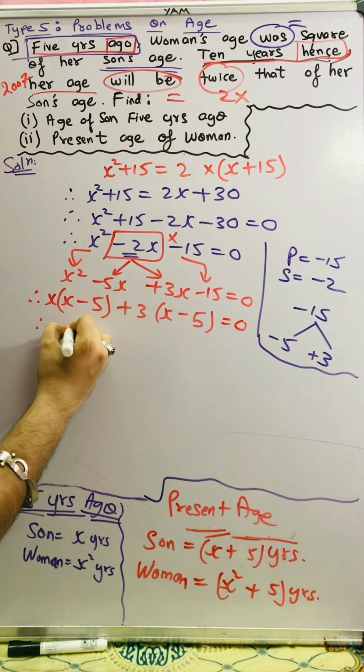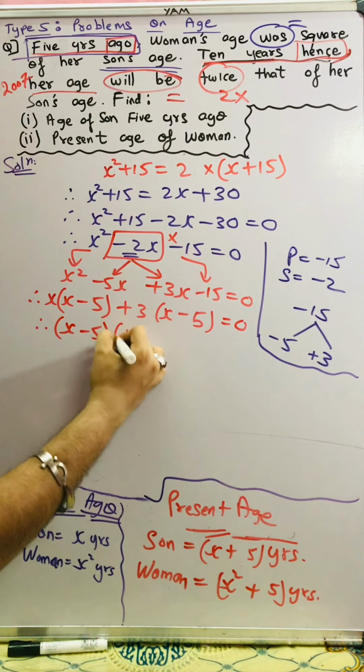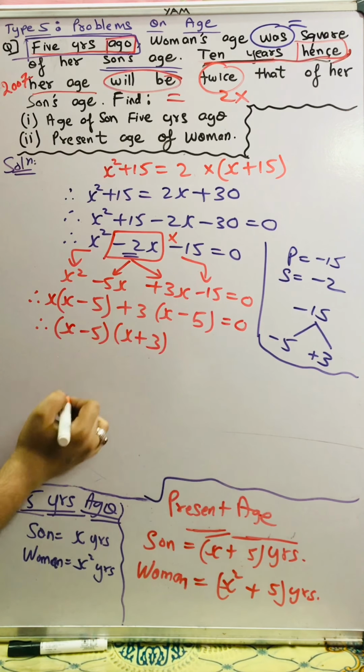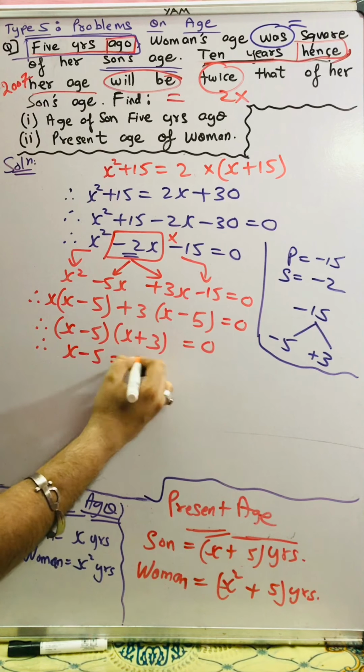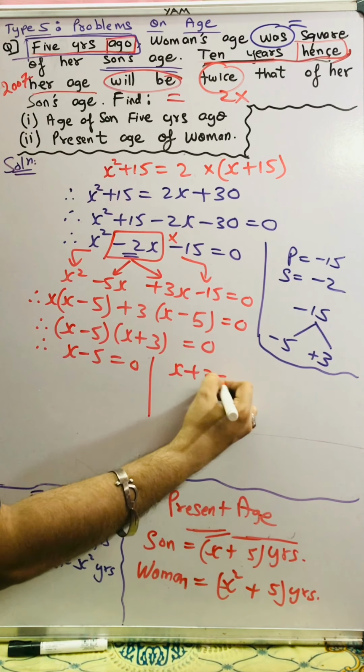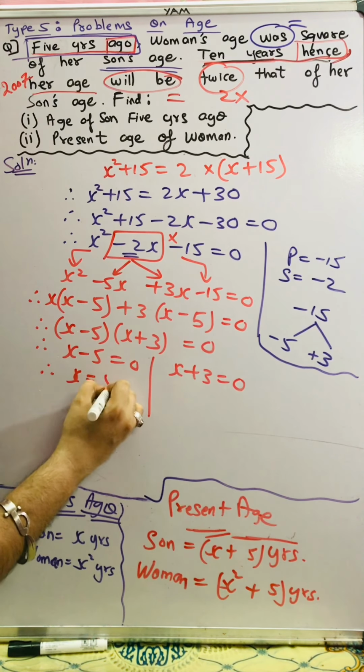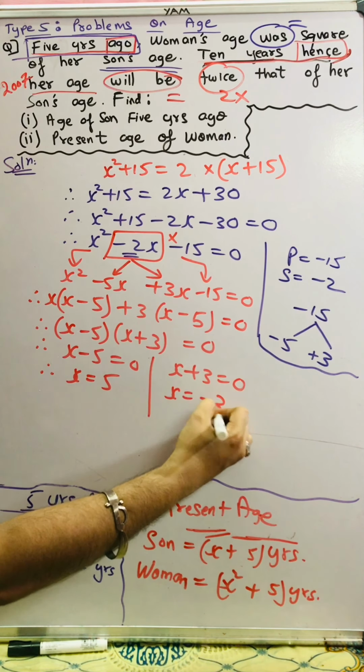Now x minus 5 common. Therefore x minus 5 and x plus 3, because you have x and here plus 3 is remaining, is equal to 0. Therefore either x minus 5 is equal to 0 or x plus 3 is equal to 0. Therefore the value of x will be 5 and the value of x will be minus 3.